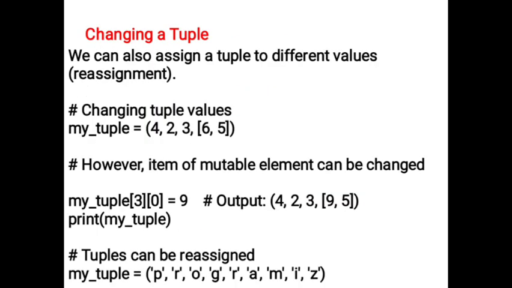Changing a tuple. We can also assign a tuple to different values. Reassignment, changing the tuple values. Suppose we are changing the values, then we reassign it. For example, my_tuple is equal to 4, 2, 3, and inside square brackets 6 and 5. However, an item of a mutable element can be changed. We want the third element to be 9, then we write again index 3, 0 is equal to 9. Then its value is reassigned to 9.